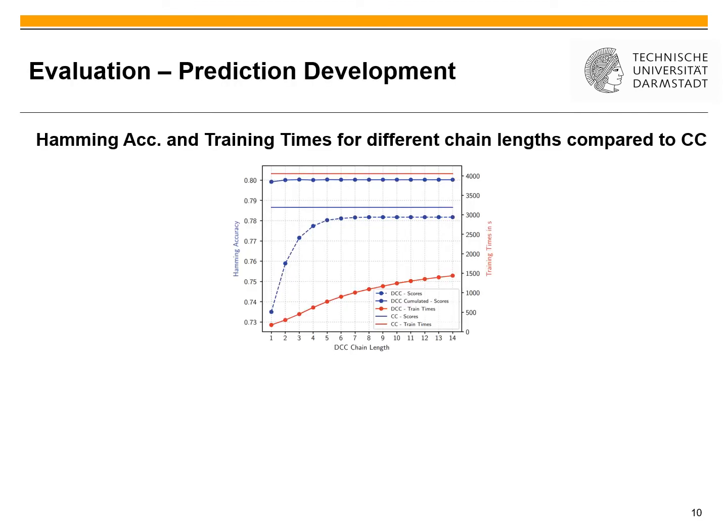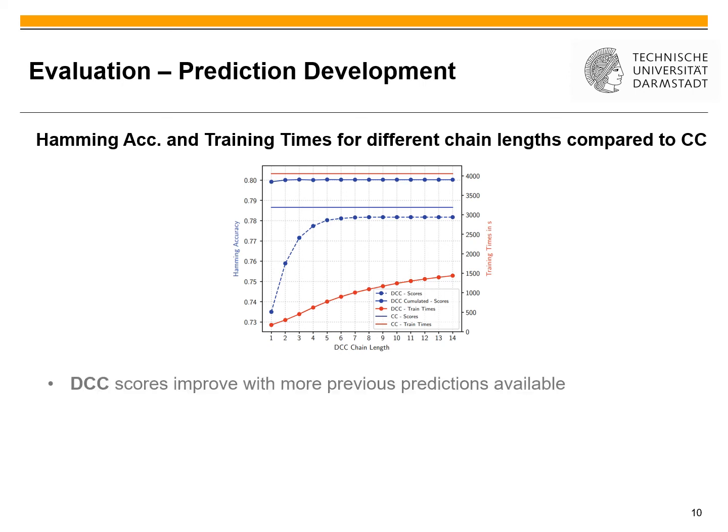So at first we take a look at our prediction development. Therefore we have plotted the handling accuracy and training times of the classifier chain, represented by these two horizontal lines, and our dynamic classifier chain, represented by the dotted lines. The red ones represent the training times. The dotted and dashed line represents our standard version, and our dotted solid line on top represents our accumulated version. There are some observations we can make.